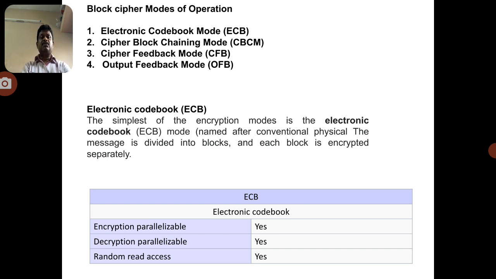The electronic codebook mode is the simplest method of encryption operation, in which the bits are taken in the form of blocks. The first 8 bits are considered the first block, the second 8 bits the second block, the third 8-bit block the third block, and so on. That means the total data is divided into an equal number of bits, and each group of equal bits is considered a block.